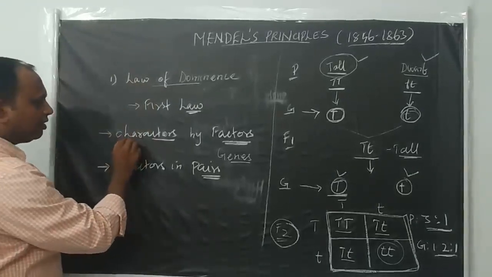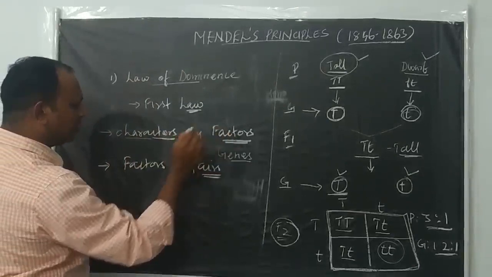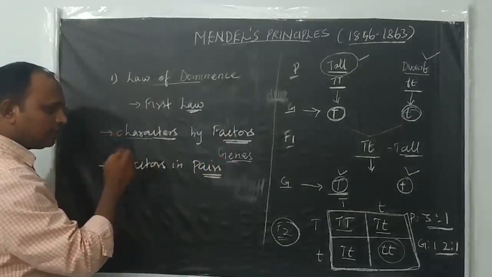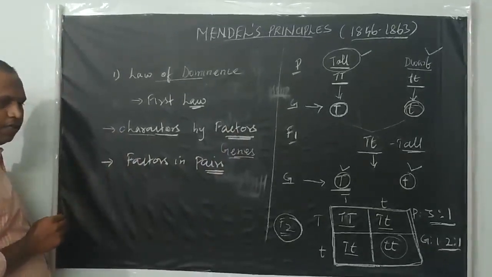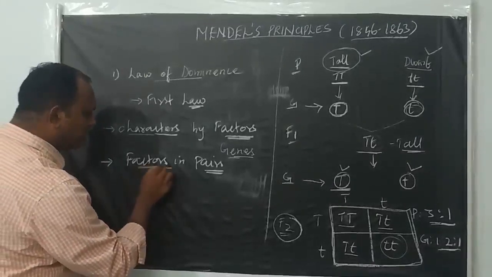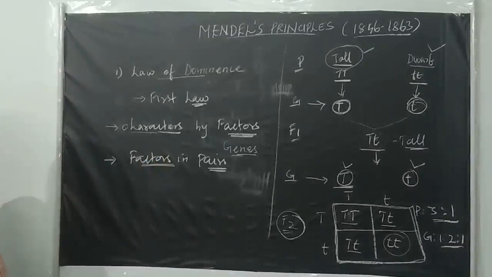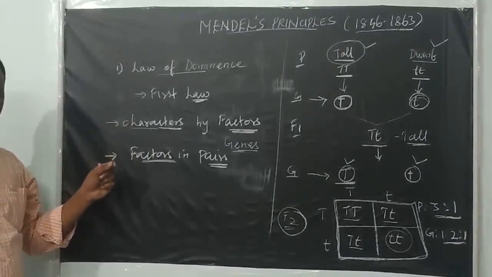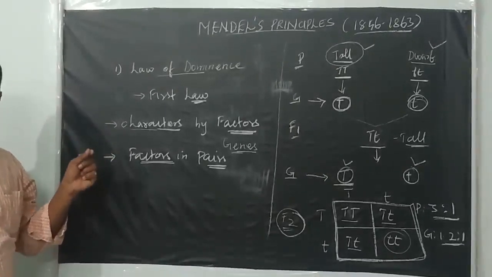So the characters are controlled by discrete units called factors, which we now call genes. And another important point given in this law is that factors always occur in pairs, so each trait of an organism is expressed by a pair of factors or a pair of genes, not by a single factor or a single gene.